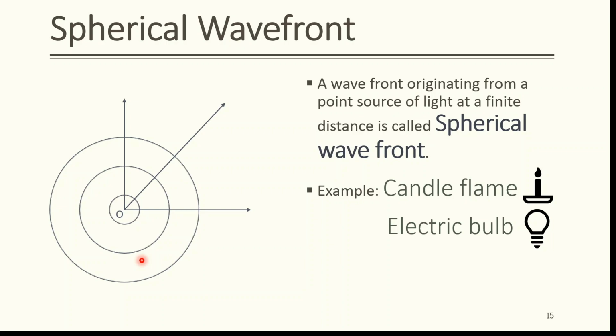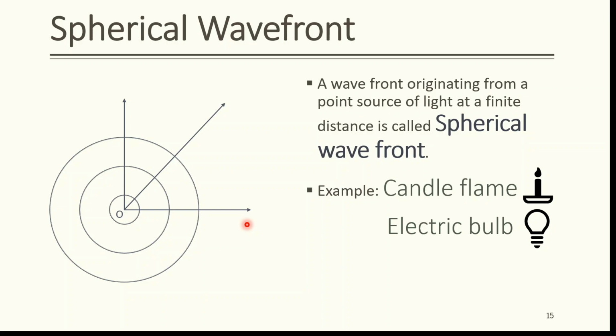Circles seen in the figure are basically cross-sections of spherical wavefront with source at their center. The arrows are perpendicular to the spherical surfaces and show the direction of propagation of the wave.